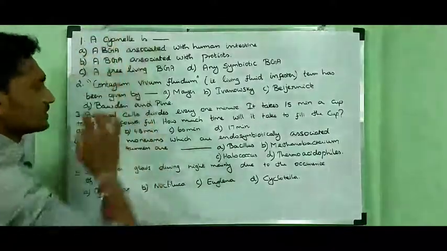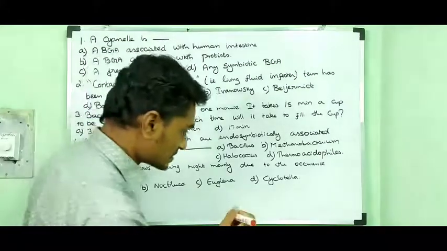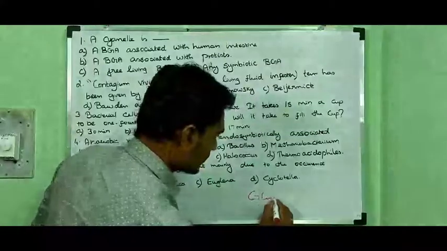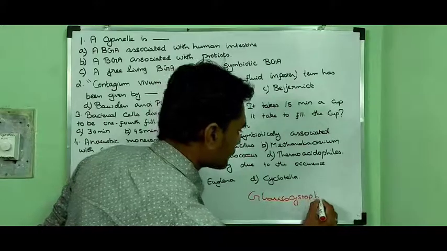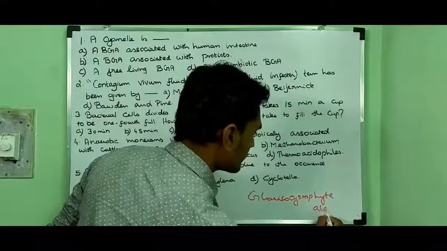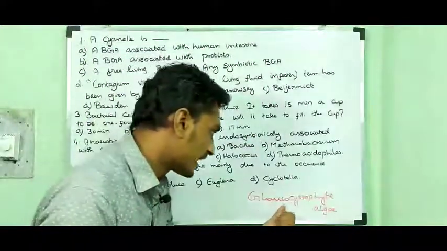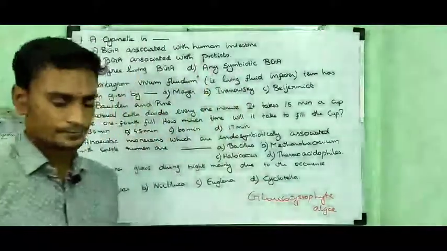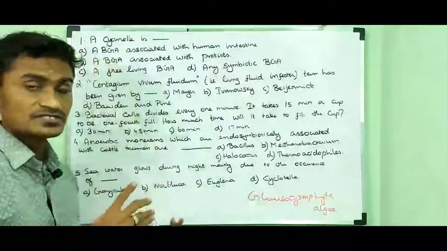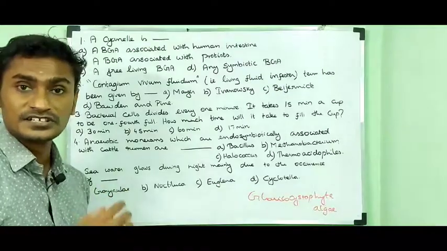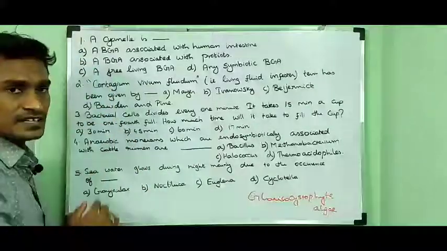So, a cyanelle is a photosynthetic organelle which is present in glaucocystophyte algae. The term is derived from cyanobacteria. So option B is the right answer.